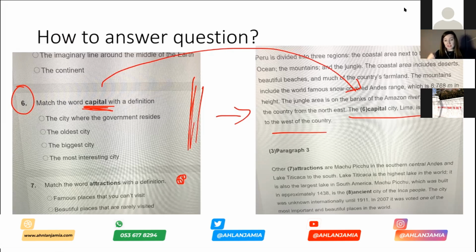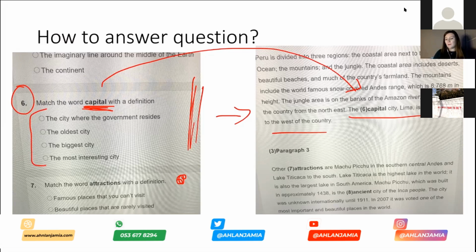So if this was me in an exam, I would look at this question and say, match the word capital. Now, what could capital be? Now, I know we use capital for a capital letter. Are there any answers here that could be for that? So I look at the answers here. Nope, none of them are for capital letter. So it must be a different meaning. So, the city where the government resides.